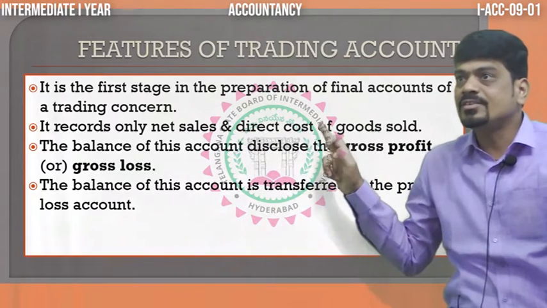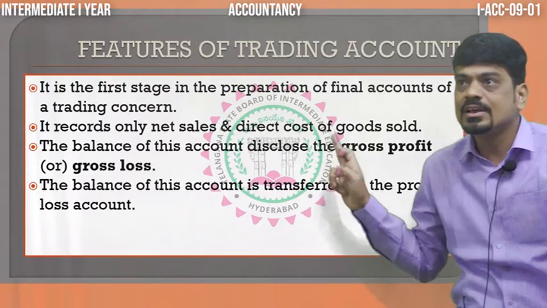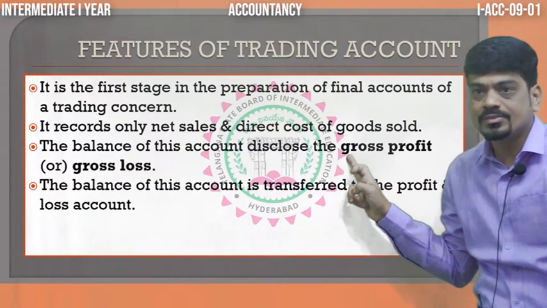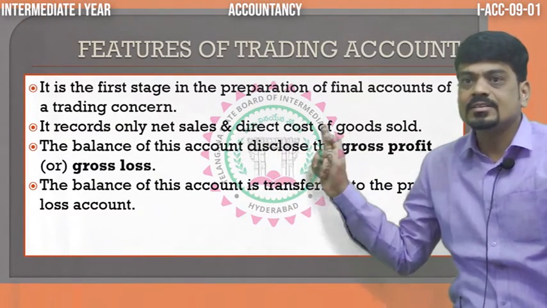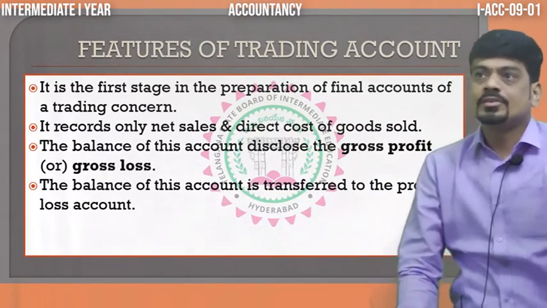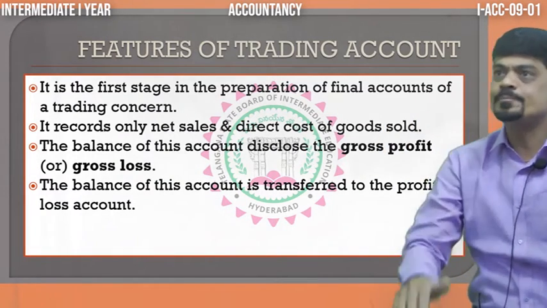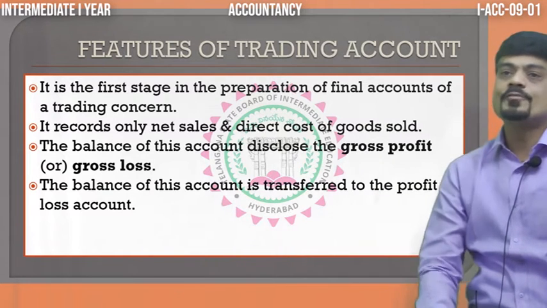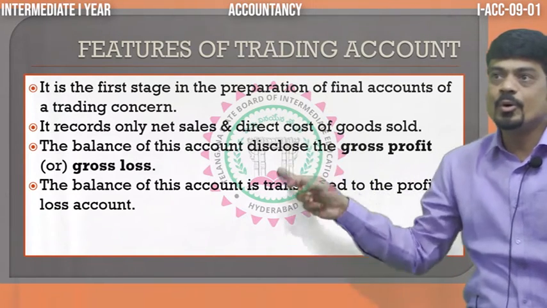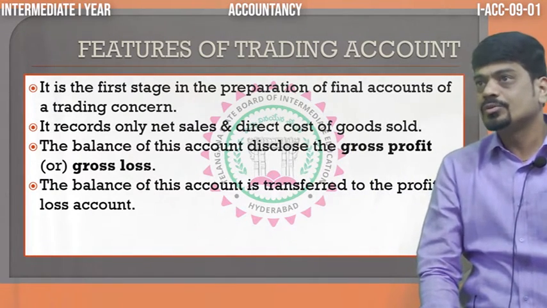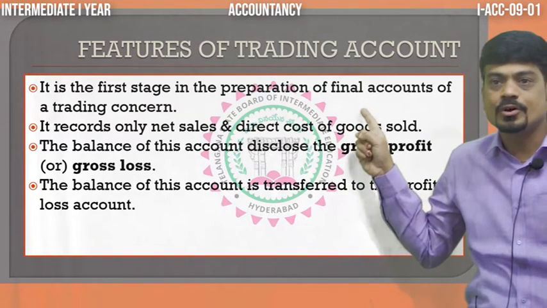So, net sales minus direct cost: when your net sales are more and your direct cost is less, you will get gross profit, dear students. If your cost of goods sold is more and your net sales are less, the difference will give you gross loss. And that gross profit or gross loss, we are going to transfer to the second part of the final account, which is called profit and loss account. So these are the important features of trading account. First, it is the first stage. It records only the sales and the cost of goods sold.